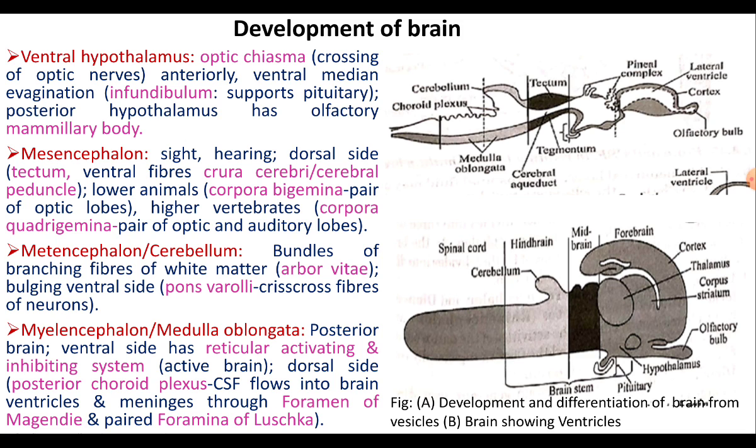This plays a vital role in the production of cerebrospinal fluid, and this fluid flows in the ventricles of the brain as well as continues in the spaces between the meninges. The floor of the medulla oblongata has the reticular activating inhibiting system, and medulla oblongata continues as the spinal cord in the central nervous system.